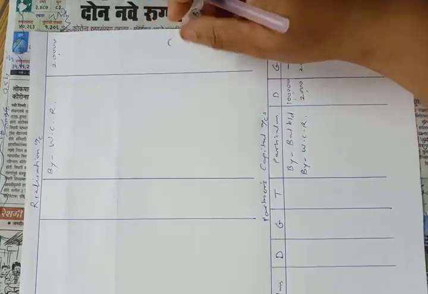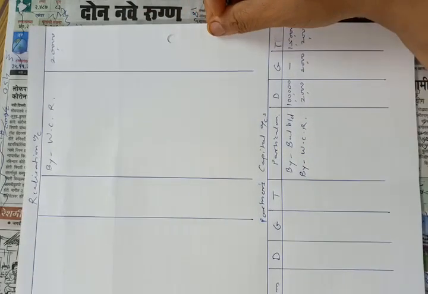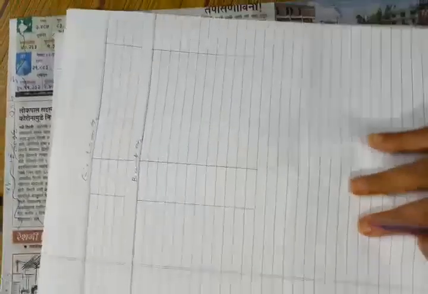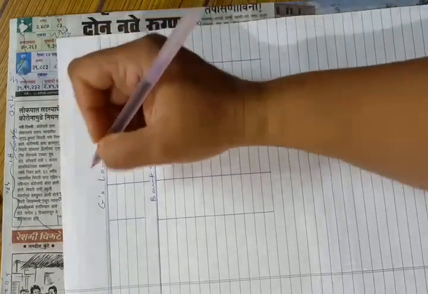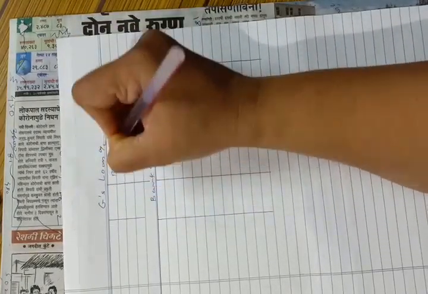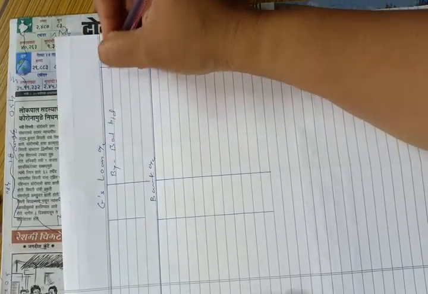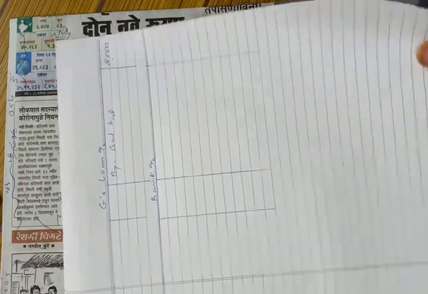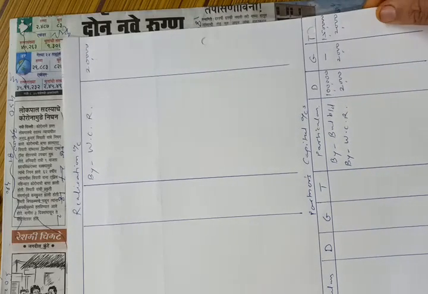Okay, now there are 4 liabilities: creditors, bills payable, G's loan and R's loan. From that, G's loan is partner's loan, so we will transfer the balance of loan in credit side of loan account. So by balance brought down 8,000, and remaining all 3 liabilities are third party liabilities, that is outsiders liabilities, creditors, bills payable and R's loan.